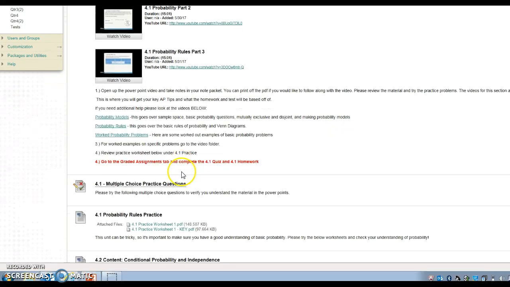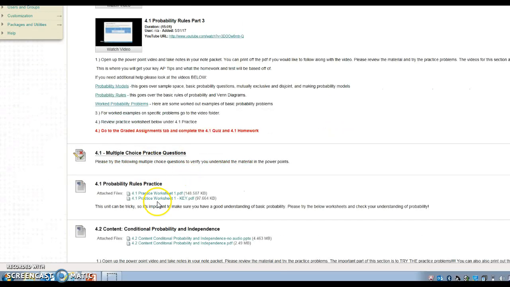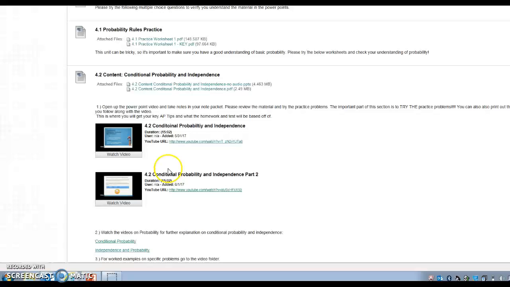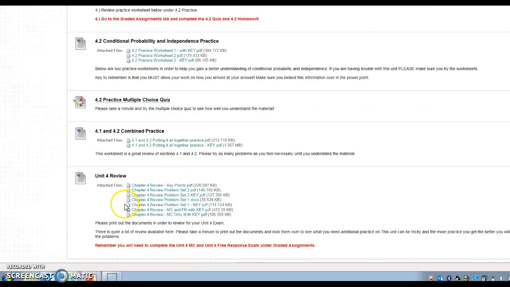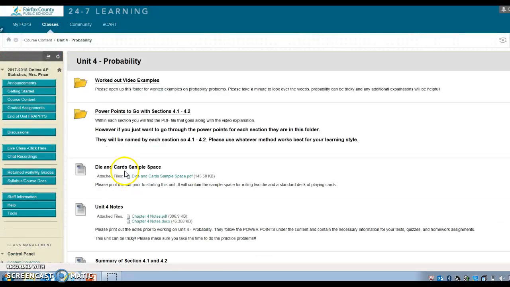Just remember that underneath, there'll always be lots of practice. So notice here in section 4.1, I think after the first 2 units, I actually have practice multiple choice questions you can do. Here's probability rules practice. So try these practice problems because they actually do help a lot with your homework assignments. Okay, they help model the homework assignment so that you're able to see what you need to do. And then just remember at the end of each unit there is going to be a review section that's not required for you to complete, but is there to help you study for your tests and your quizzes.